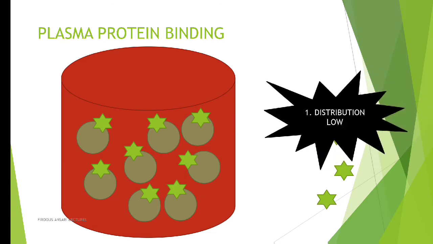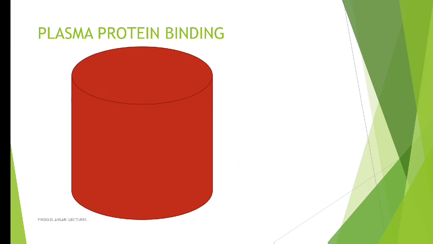This implies plasma protein binding will reduce the distribution. Imagine there were no plasma protein, all the drug would be available for distribution. Because of the plasma protein, the drug is bound, and very little drug is available for distribution. So plasma protein binding gives low distribution.